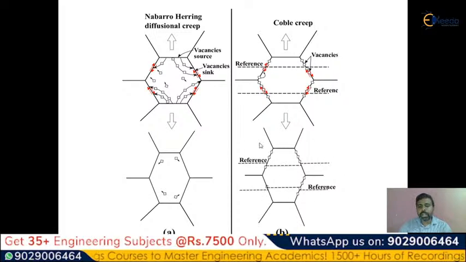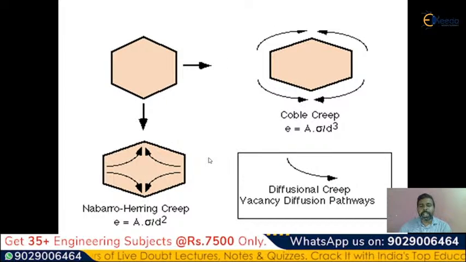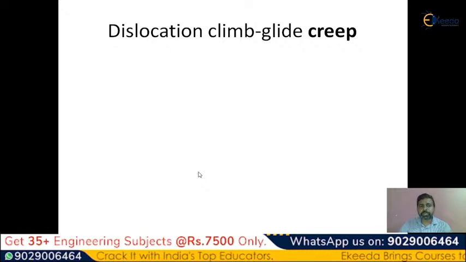So if you observe under the microscope, you can observe Coble creep deformation in the grain boundaries. If you observe NH creep, you can observe it throughout the grains. That is the main difference. This is Coble creep, and this is Nabarro-Herring creep.